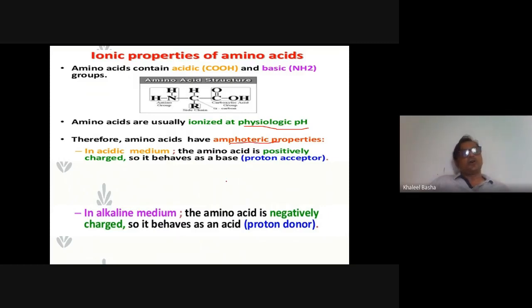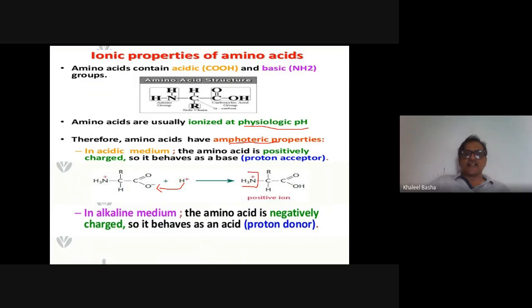So how would you show that amino acids have an amphoteric nature? If you look at acidic medium, the amino acid is positively charged. If an acid is added to this amino acid, it acts as a proton acceptor. It accepts the proton and becomes a positive ion, that is a cation. So in acidic medium the amino acid carries a positive charge and behaves as a base.